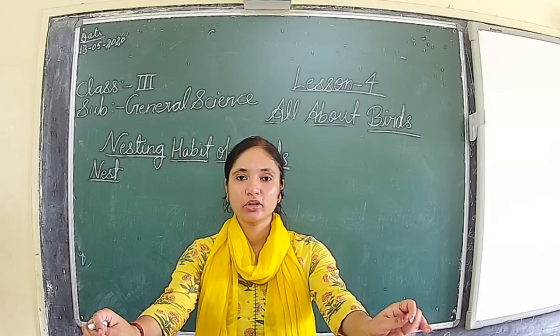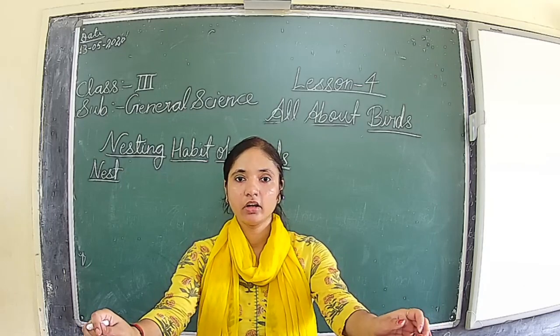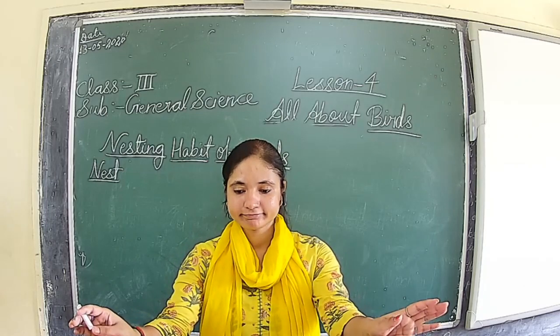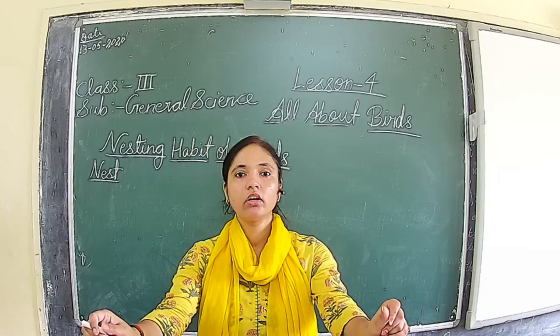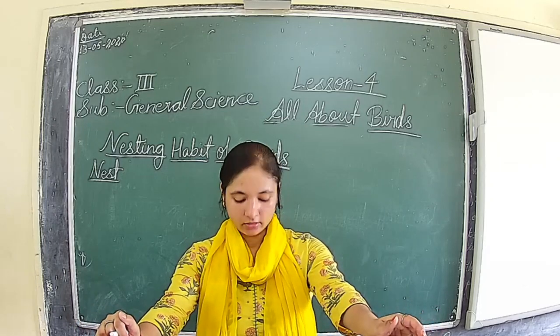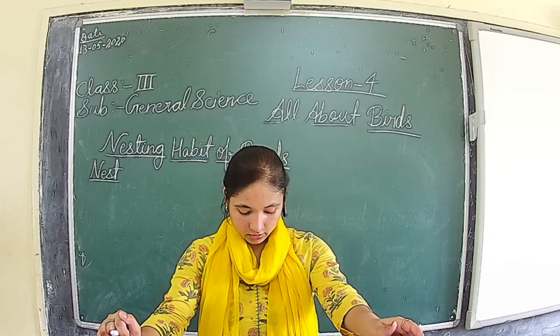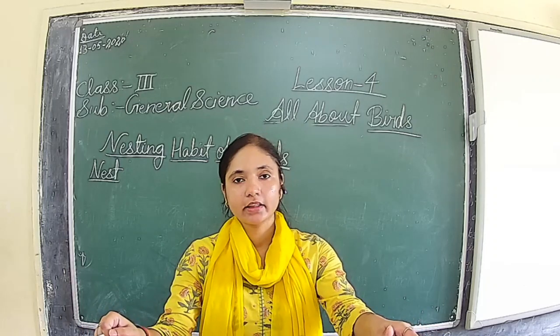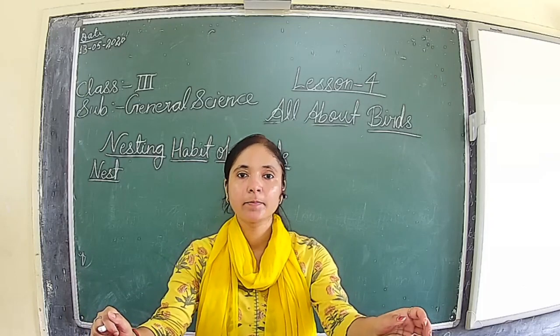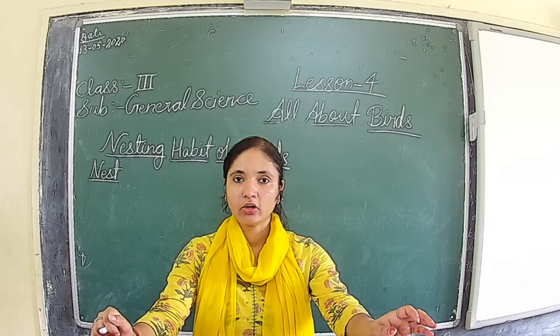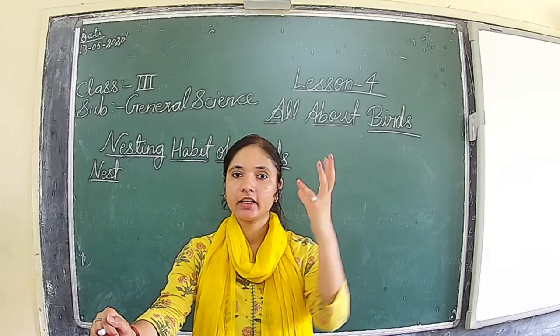One thing you should know about the crow and the cuckoo, also known as the koel. They also make a nest and lay eggs. But the koel will lay its egg in the nest of the crow.